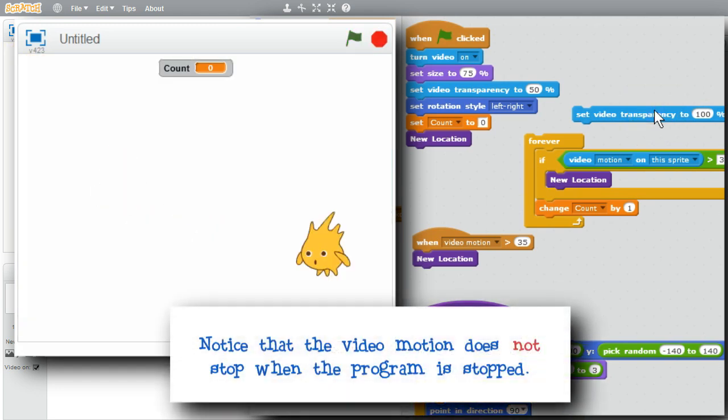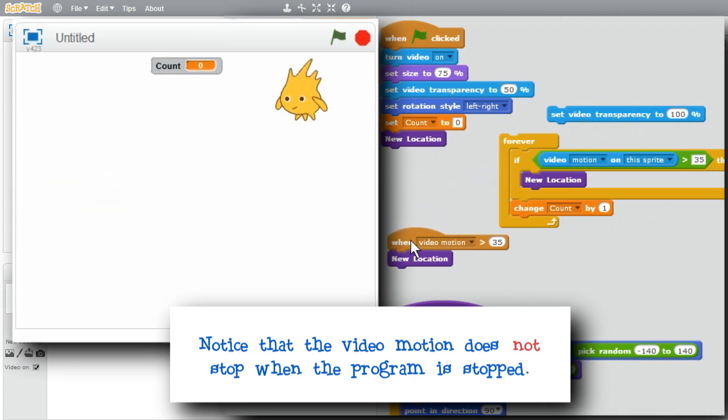It's interesting that the video background didn't stop when I clicked on stop. I clicked on set video transparency to 100%. The video went away, but the handler is still running. As I move around here, I can actually get Gobo to still move even though I've stopped the program. You can't see me when I've been moving, but this video motion is still handling events.